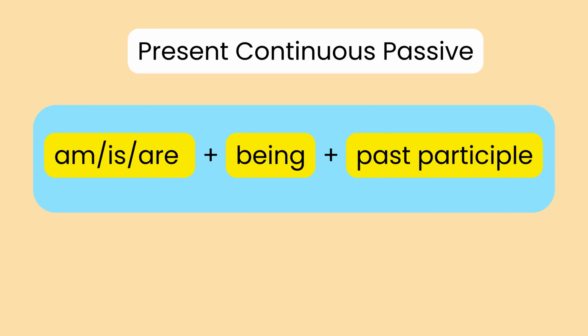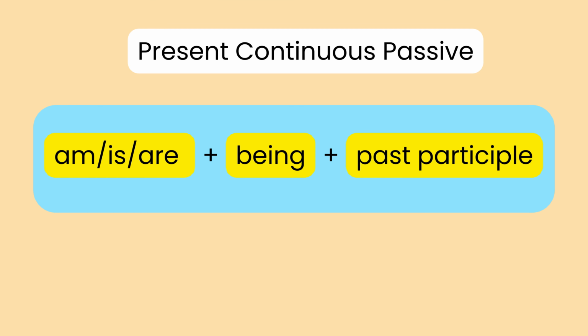Let's move on to the present perfect passive. The structure is have, has, plus been, plus past participle. We use this tense to talk about actions that were completed in the past and have a connection to the present. For example, the documents have been reviewed.